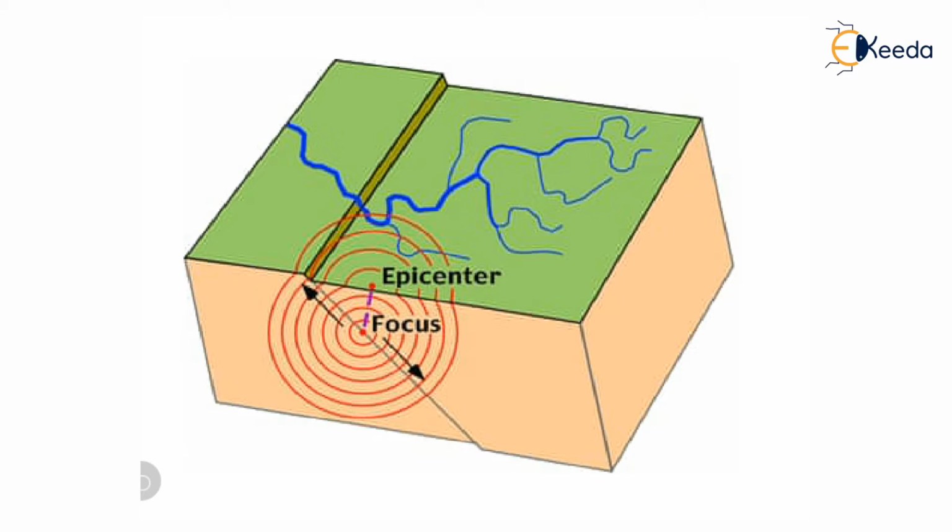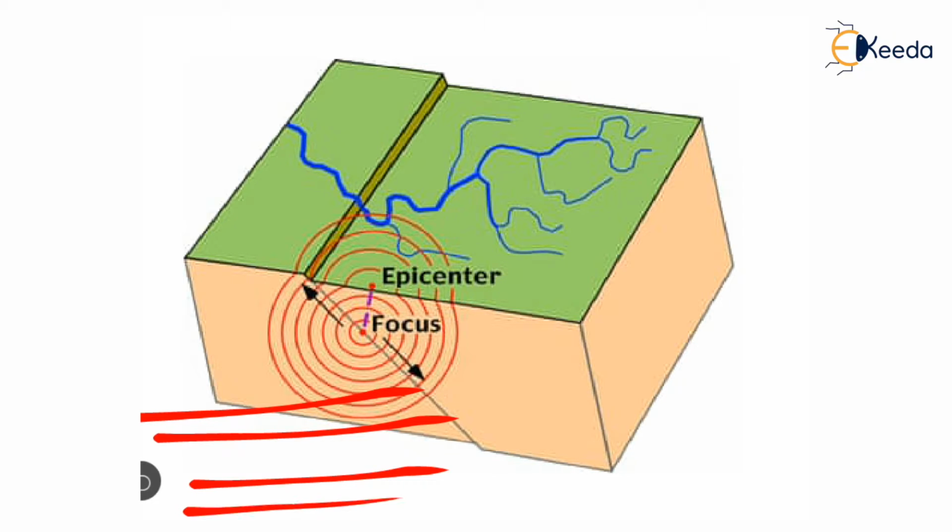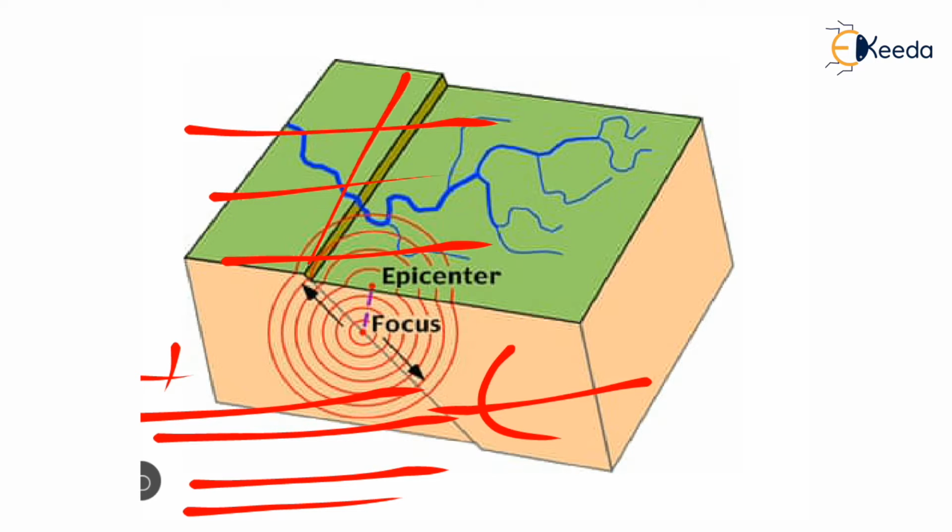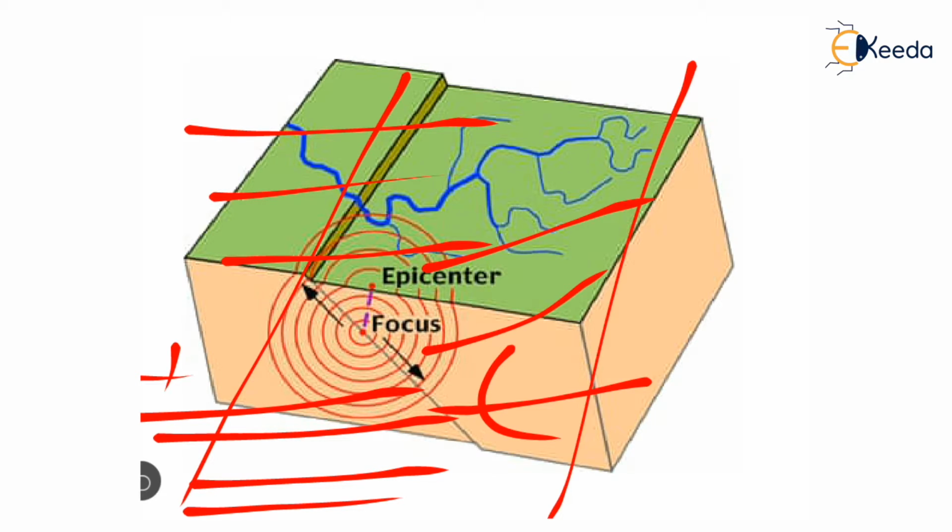Because of this, the rock layers present get compressed, and they can sustain a certain pressure, but at a particular pressure they can't bear it. At that time they break and get displaced, and this displacement we call faulting.